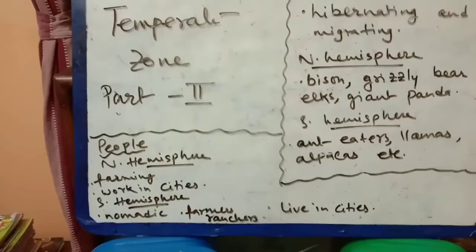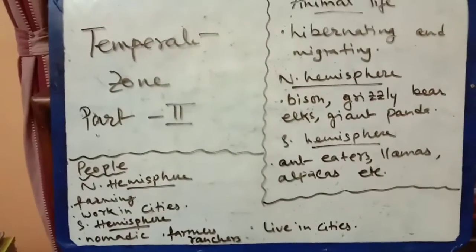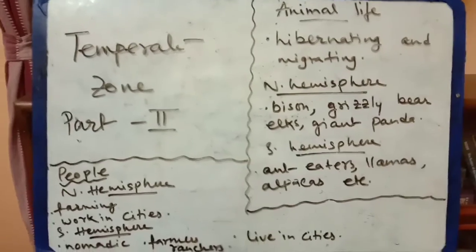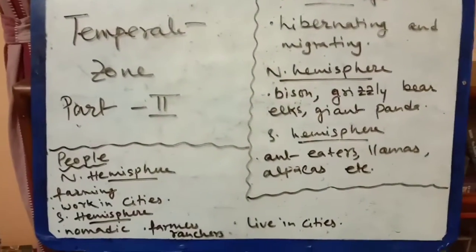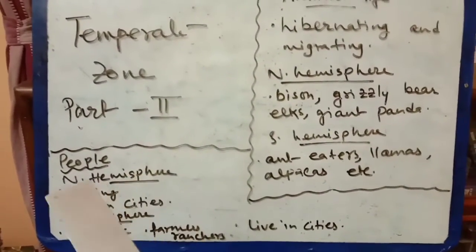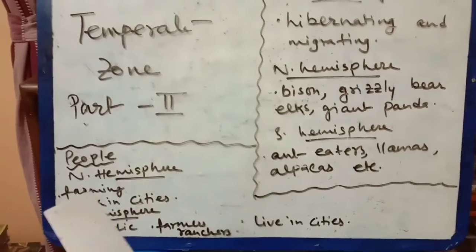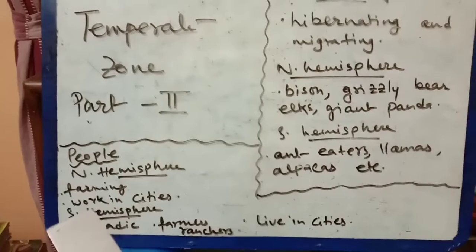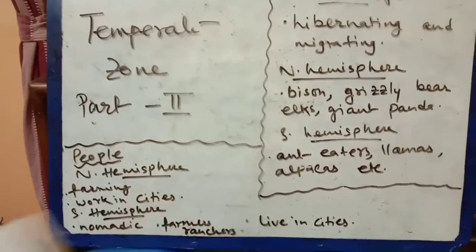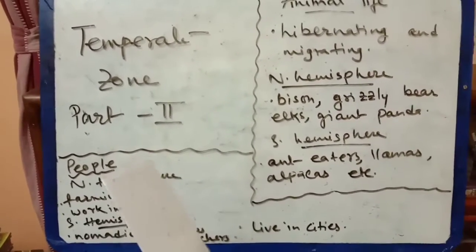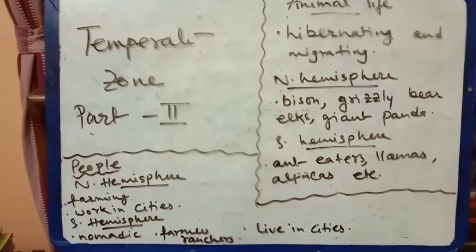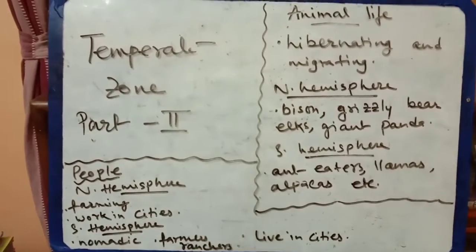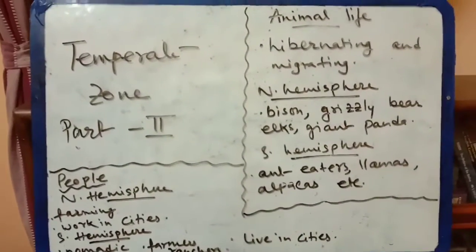Now who are living in the temperate zone? That means the people. At the bottom, you can see that in the northern hemisphere most of the people are doing farming, and also people are working in the cities. In the southern hemisphere we get nomadic people. Do you know the meaning of nomadic people?